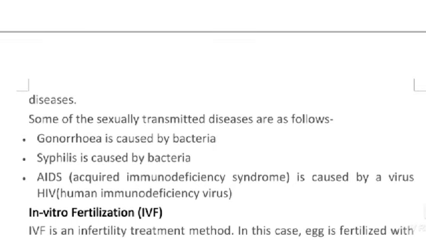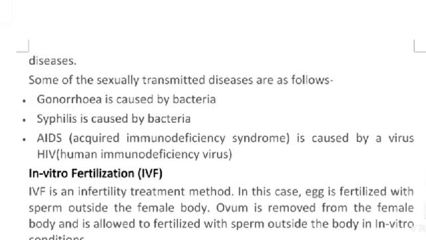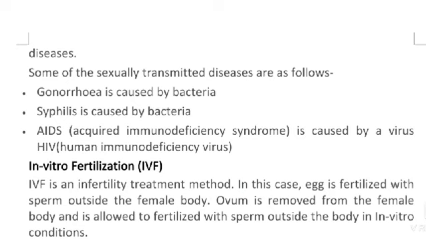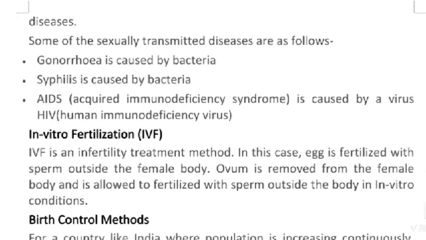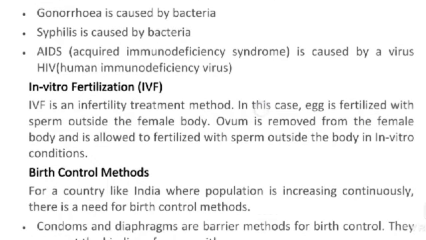Some of the sexually transmitted diseases are as follows. Gonorrhea is caused by bacteria. Syphilis is caused by bacteria. AIDS, acquired immunodeficiency syndrome, is caused by a virus, HIV, human immunodeficiency virus.